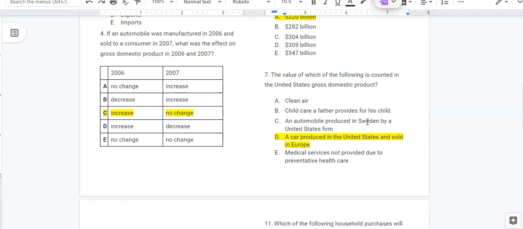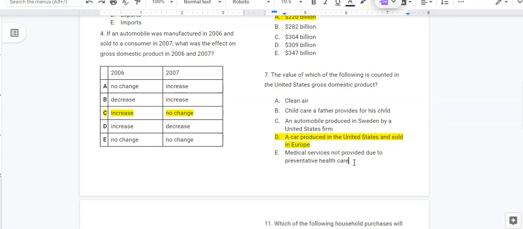An automobile purchased in Sweden, or produced in Sweden, would count towards Sweden's GDP. The fact that it's a U.S. firm that is producing that automobile in Sweden doesn't matter. We look at where it's produced. D would count. This would be an export, a car produced in the United States and then exported to Europe.